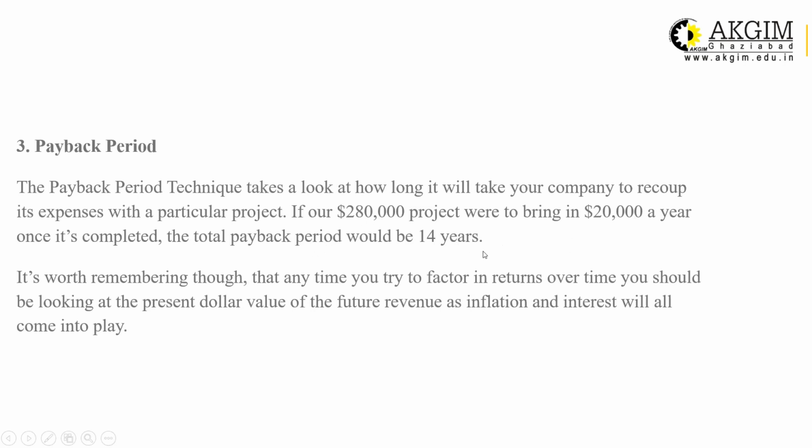It will take 14 years to recover the 2,80,000 initial investment in the project. If the life of the project is 20 years, then after 14 years you will start getting profit, because your capital is already recovered. So the higher the life of the project, the higher your inflows will be.